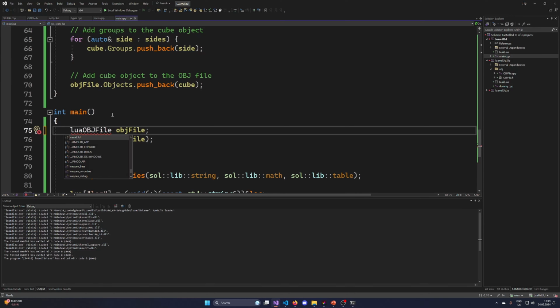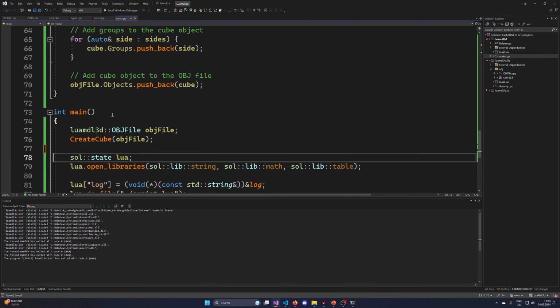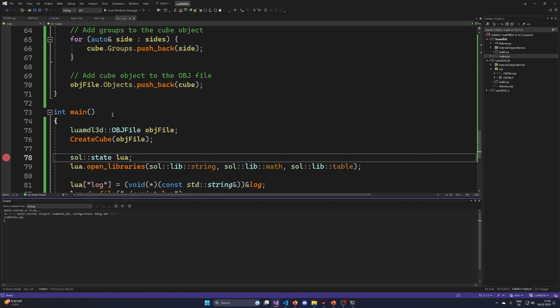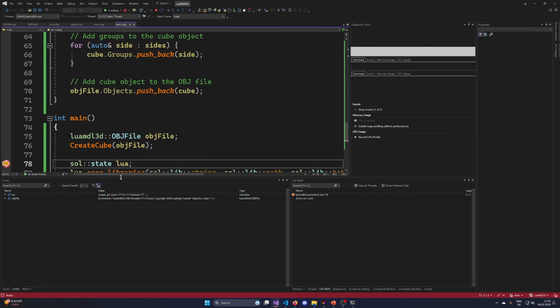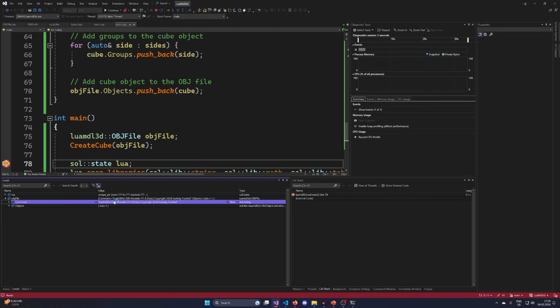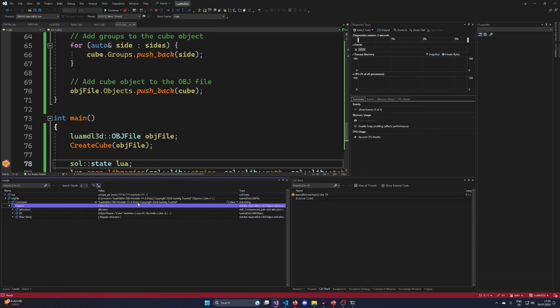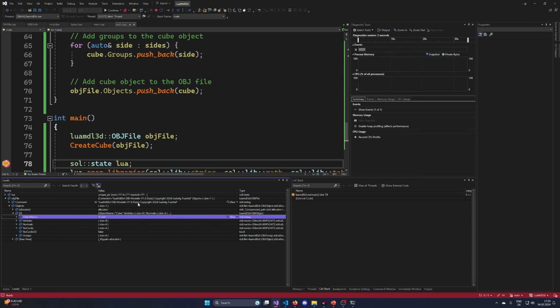So let's make an OBJ file, and let's make a breakpoint here, and I just quickly want to see if it compiles, if it does something, if it throws me an error. But as it seems, it does look well. So I have one object in here. It is called cube. We have 8 vertices, 1, 2, 3, 4, 5, 6, 7, 8.